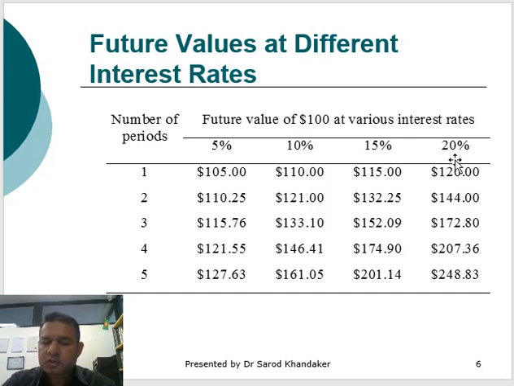So for example, if you want to invest $100 today, after 1 year at 5% interest rate, it will be $105. At 20% interest rate, it will be $120. If you want to invest $100 for 5 years, at the 5% rate, it will be $127.63. At 20% interest rate, it would be $248.83.